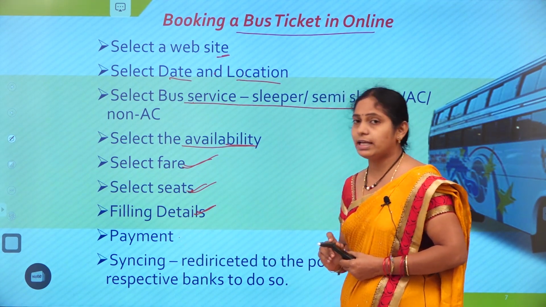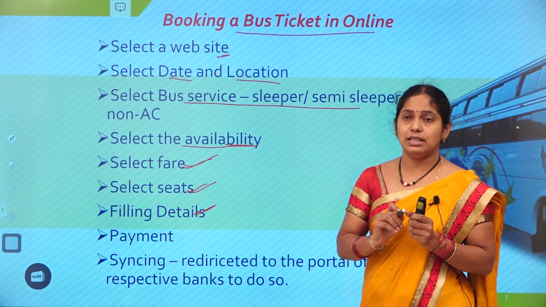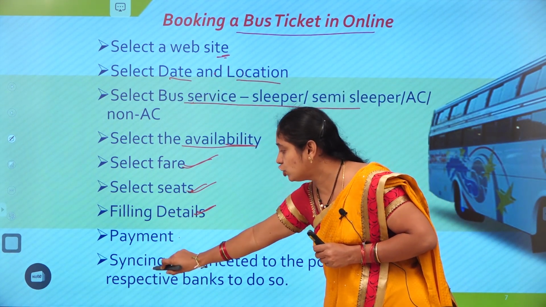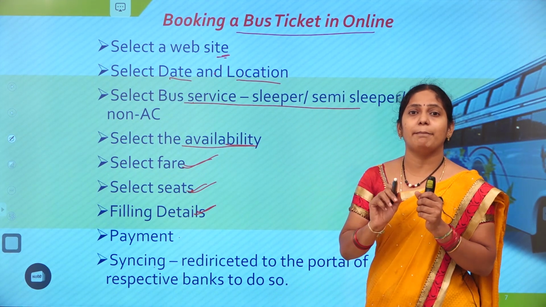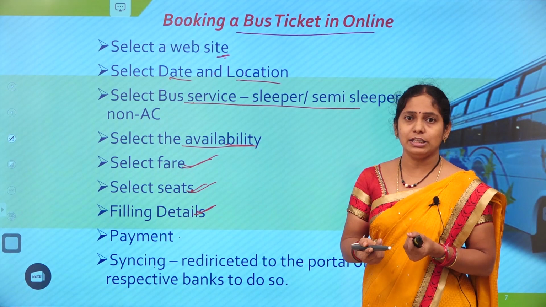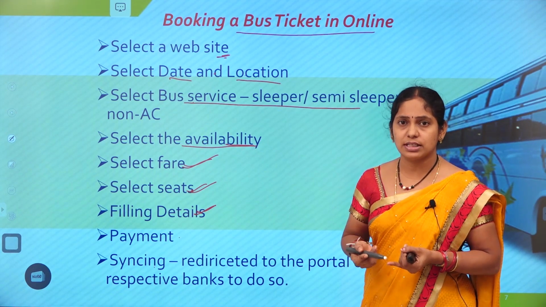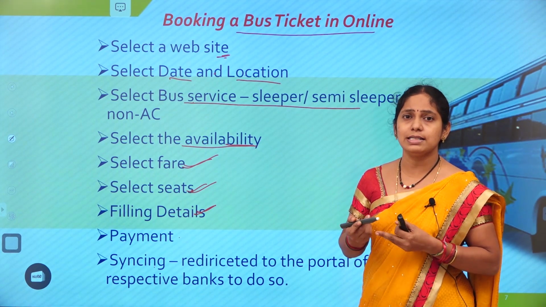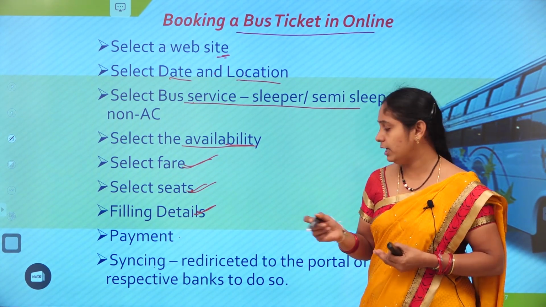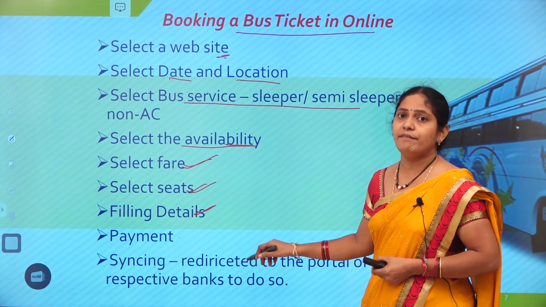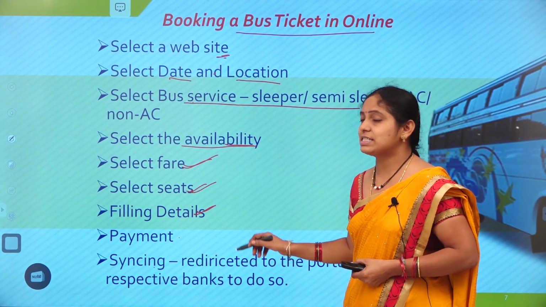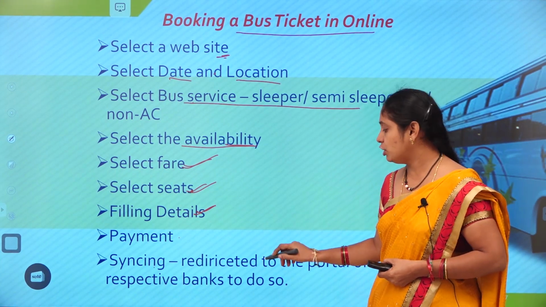And coming to the syncing, the service website we selected here will be connected to a specific bank service, because we are paying online only. Is it by using a debit card or credit card, or online banking or internet banking or mobile banking? Here it gives those many options to us. We need to select which bank it is, which mode of transaction you want to do. So that should be selected here.